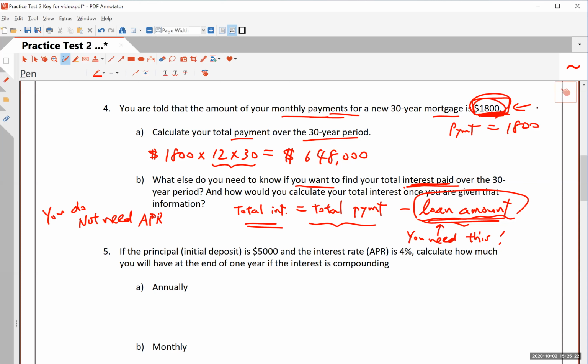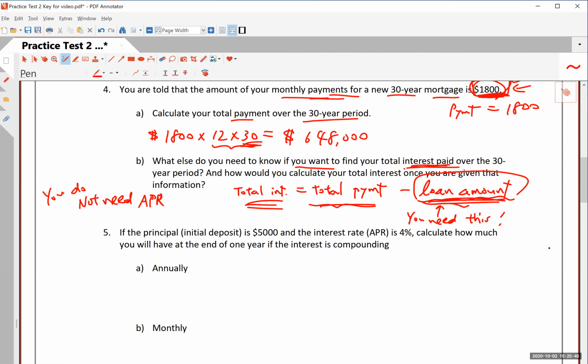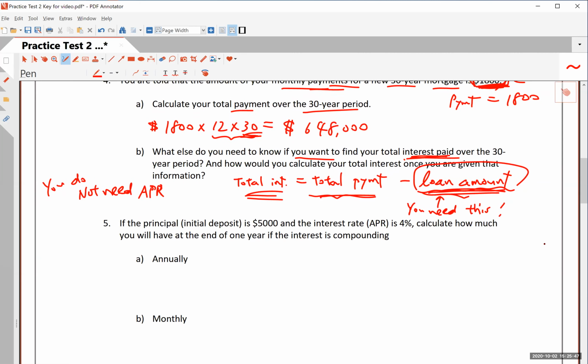The term is already given as 30 years, and you use that to calculate this number here. But like I said, the rate is usually used to calculate this thing, but not the total interest. Once you know the total payment and your loan amount, the difference is how much you paid extra for the house, which is your total interest. Okay, that's the only thing you need to know for this problem here.